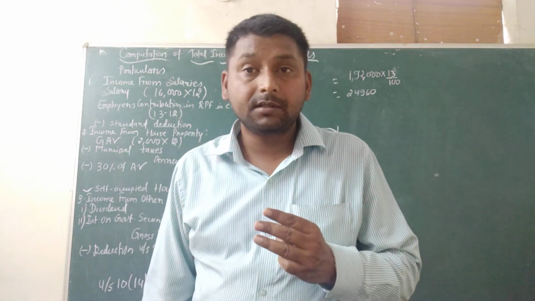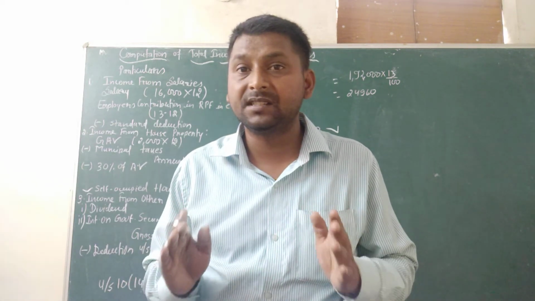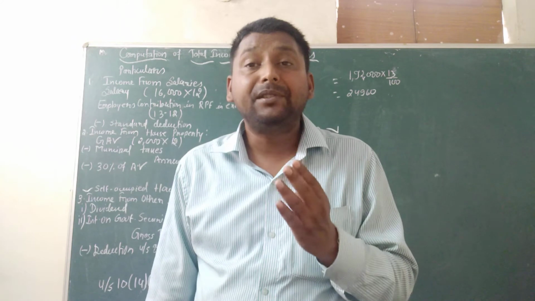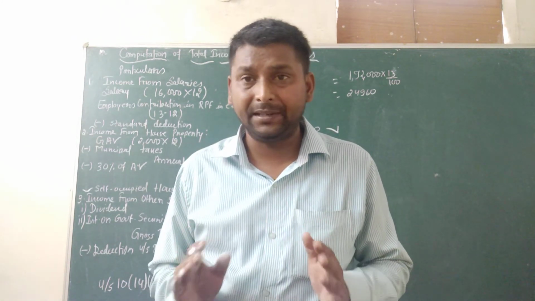Then the next head, income from business and profession. There is no information related to business and profession. Then the fourth head is capital gain. Again there is no information regarding capital gain.